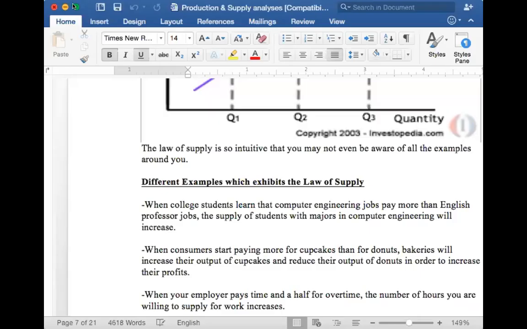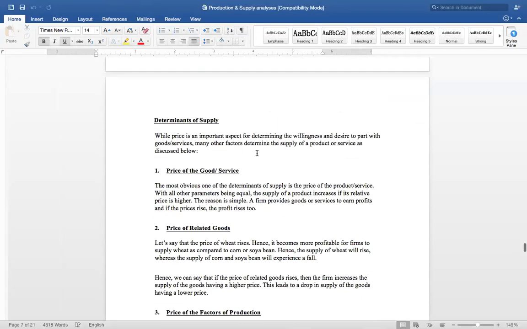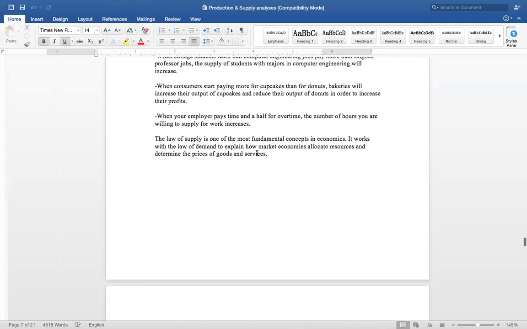So today I'm going to explain to you the determinants of supply. In the previous lecture, I had already explained the law of supply. So let's start the determinants of supply. The law of supply basically shows that there's a positive relationship between the price of the commodity and quantity supplied.